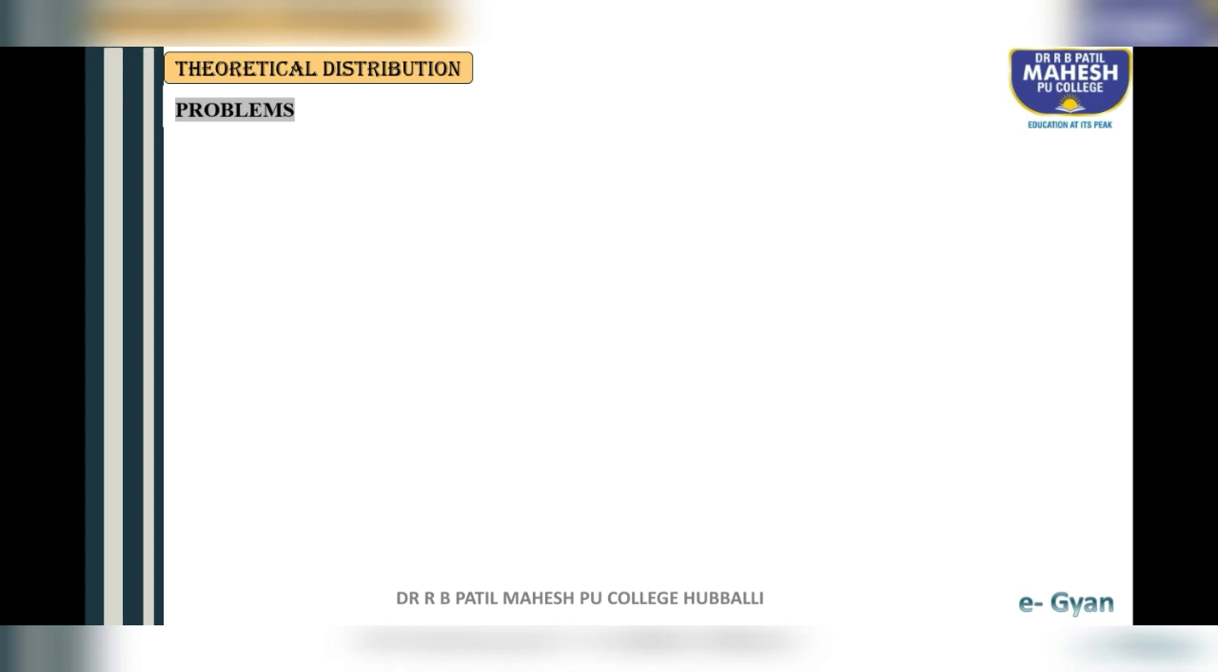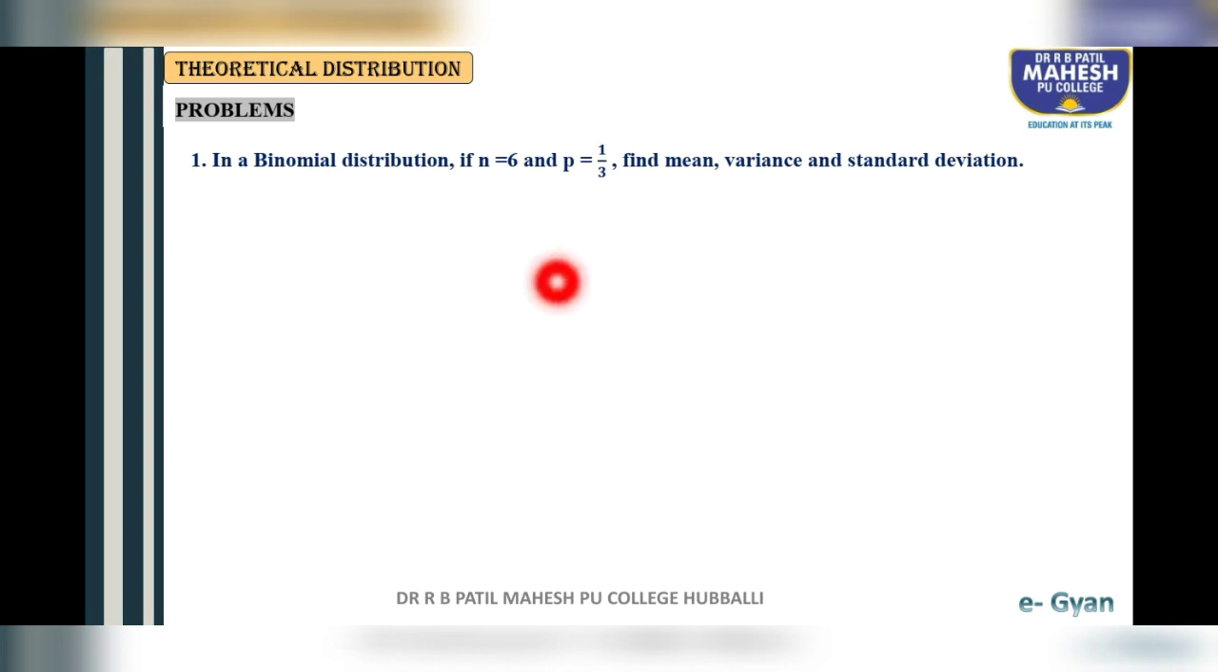First example: in a binomial distribution, if n is equal to 6 and p is equal to 1 by 3, find the mean, variance and standard deviation. Students, first observe what is given and what you have to find out. Here two parameters are given: n is 6 and probability p is 1 by 3. We have to find mean, variance and standard deviation.